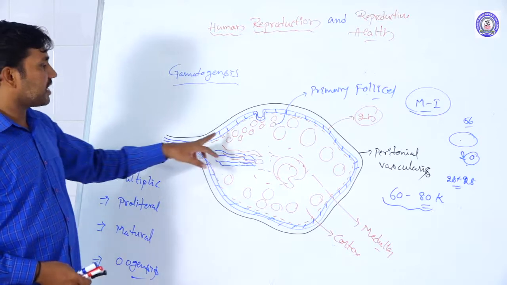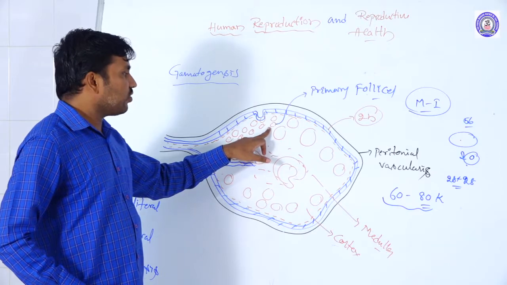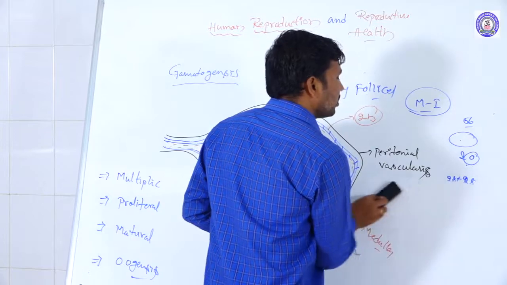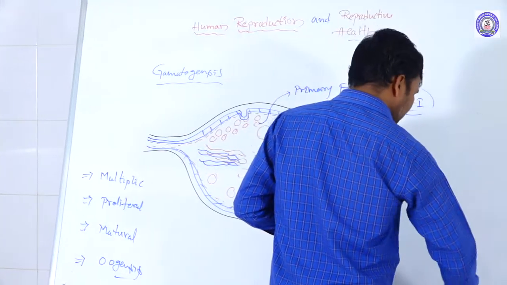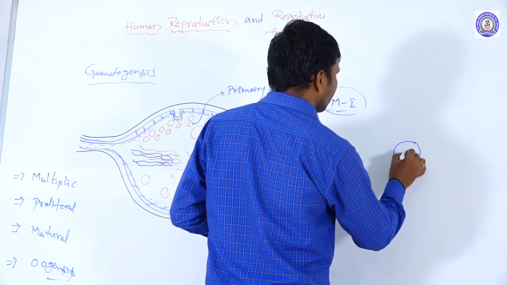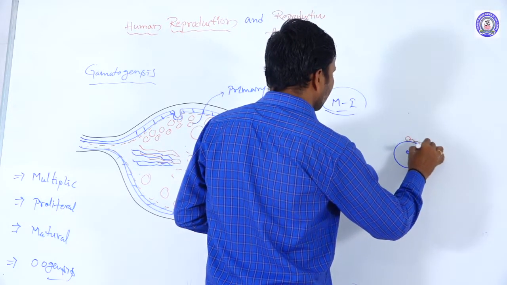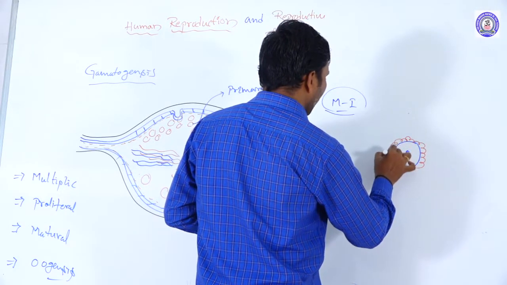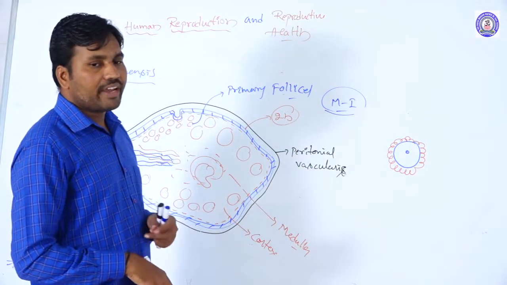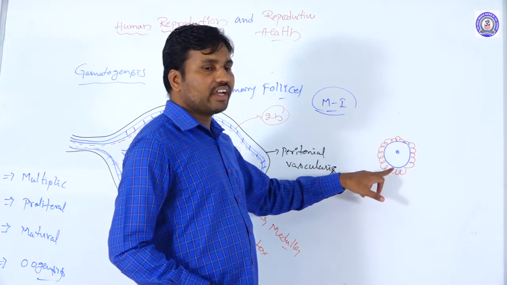The multiplication stage runs from the germinal epithelium until the primary follicles are present. In the structure of the primary follicle, this is the oogonial mother cell, surrounded by a few layers of granulosa tissue.